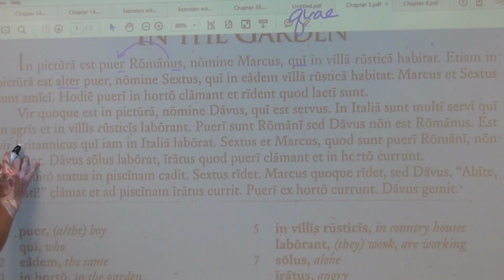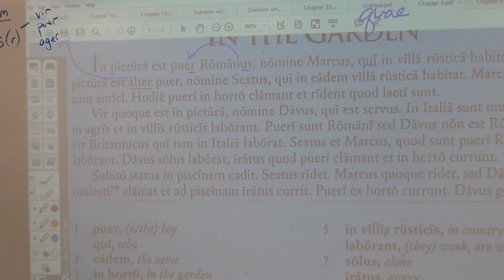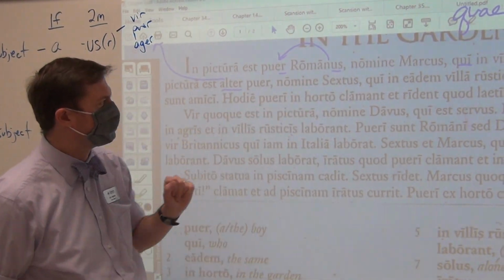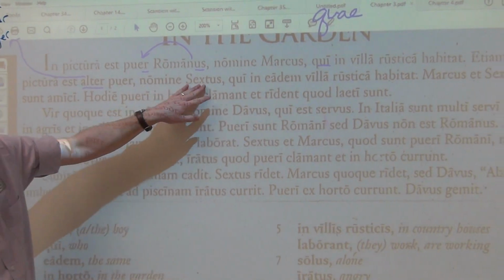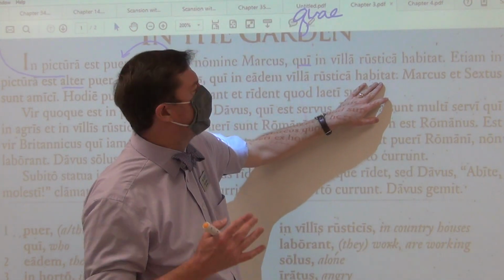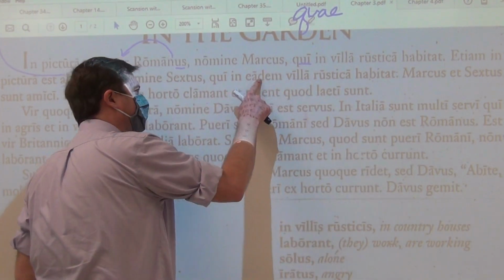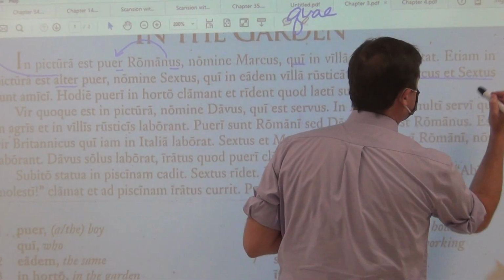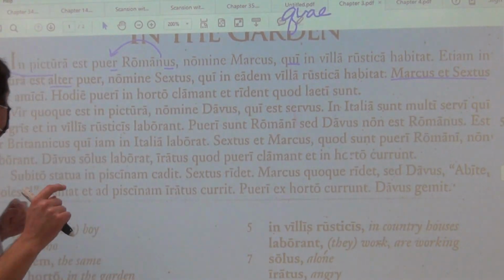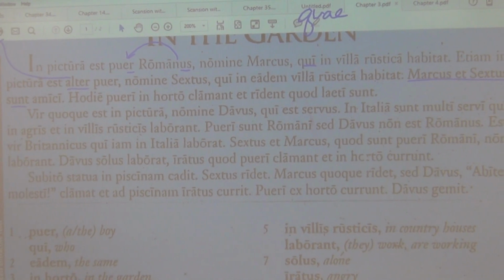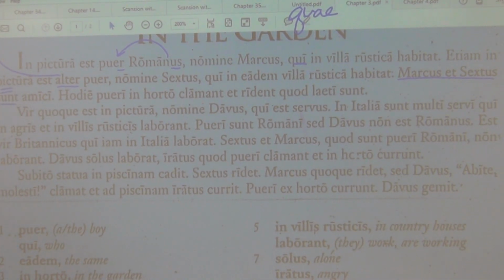Alter is one of the few adjectives that functions like those nouns and does not have a us ending in its nominative subject singular form. Most of them do, like Romanus. Nevertheless, continuing on, by the name Sextus, who lives, who is living, who does live in the same countrified country house. Marcus had Sextus. Now we have 2 of them. Plural. And so do you see how we have the sunt? They are. And remember that est and sunt are linking verbs, and all linking verbs are equal sign.